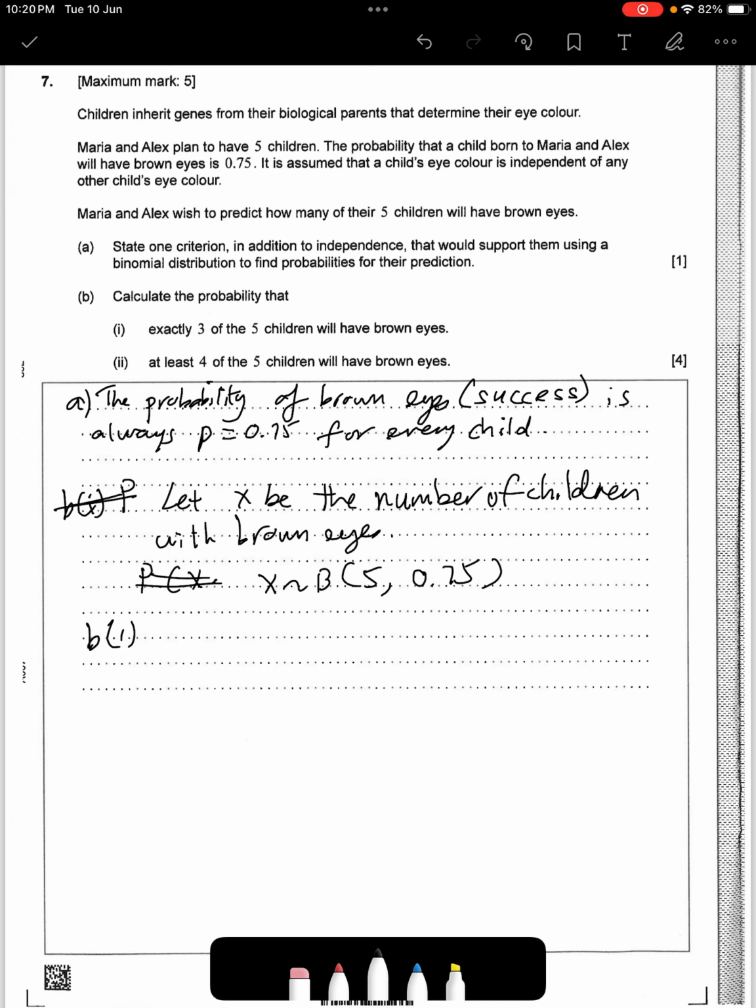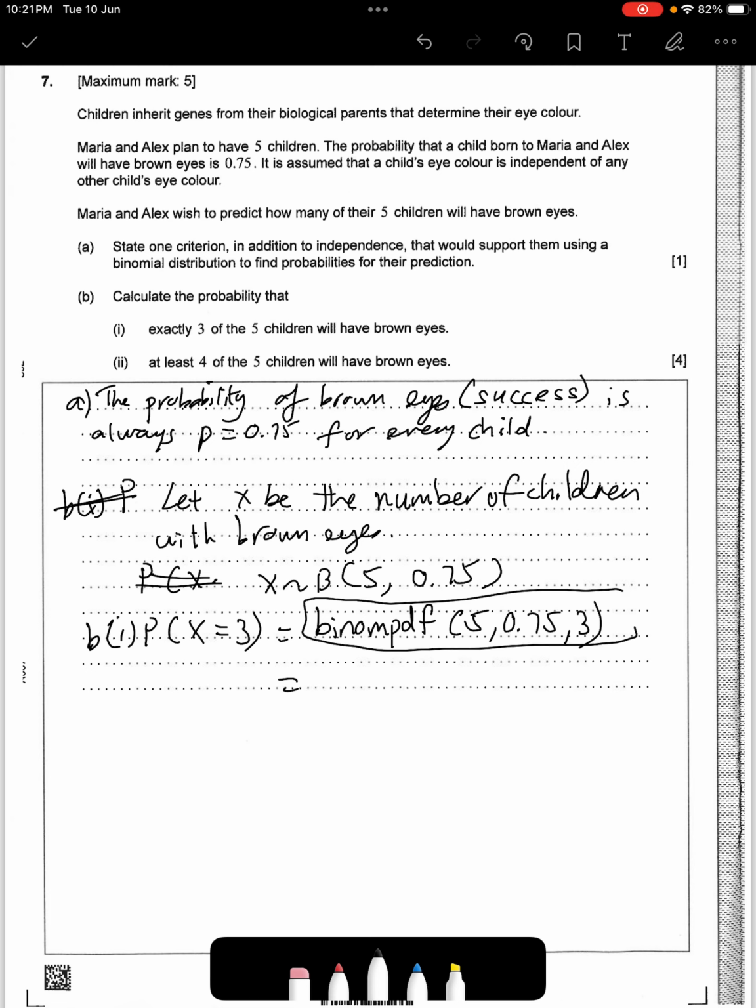So B part 1, I'm looking at when X is equal to 3. Now when you put this onto the calculator, since we're looking at a specific value for X, in this case we're going to use the binompdf. What I want to do is put all these values onto the calculator. This is not technically a proper way to show your workings, but you get the point, because this is what you're going to be putting onto your GDC. So binompdf, let's do that.